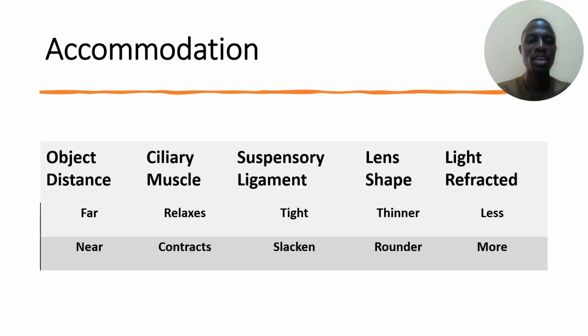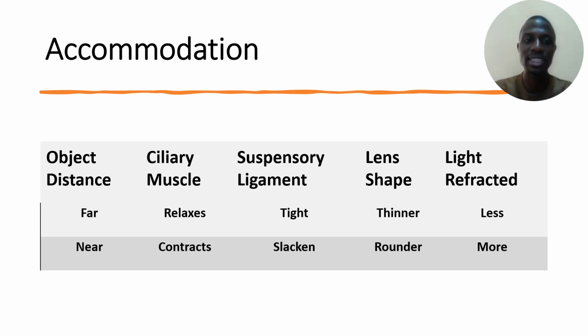So, a quick summary on accommodation. When objects are at a far distance, the ciliary muscle relaxes, the suspensory ligament, which is connected to the ciliary muscle, tightens, and the lens shape becomes thinner, meaning that the amount of light refracted is less.